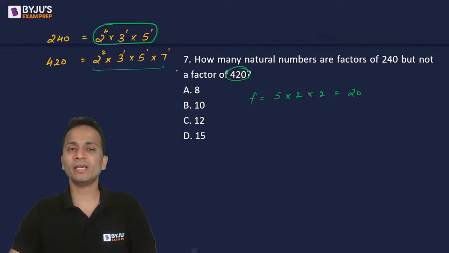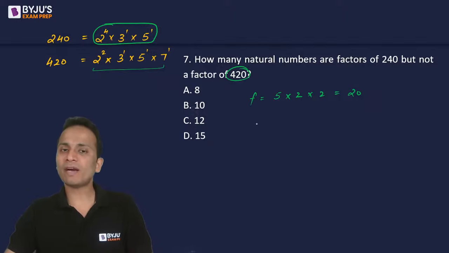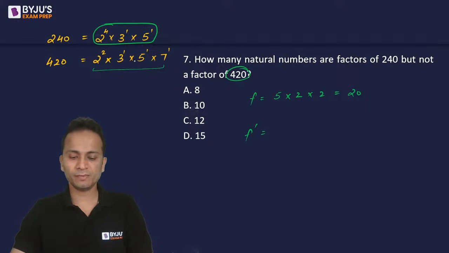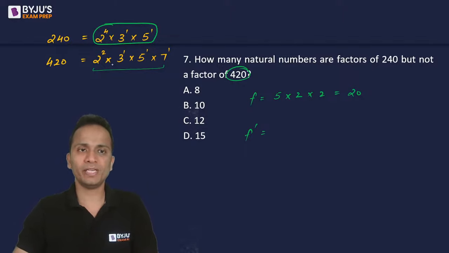Now, out of these 20, there will be some numbers which are also the factors of 420. So now I'll find all the numbers which are the factors of 240 as well as the factors of 420. For this we'll look at the common power of 2, common power of 3 and common power of 5. Common power of 2 is 2 square. Common power of 3 is 3 raised to the power 1, and common power of 5 is 5 raised to the power 1.